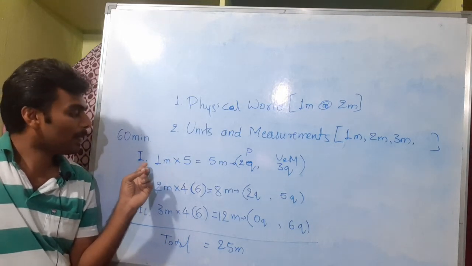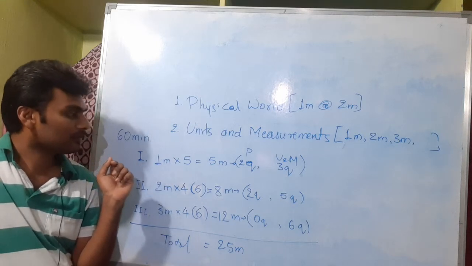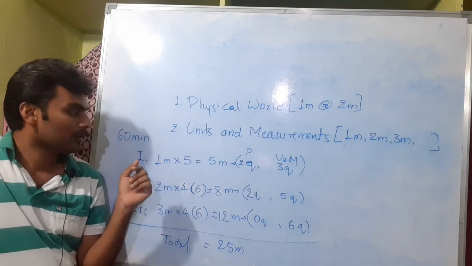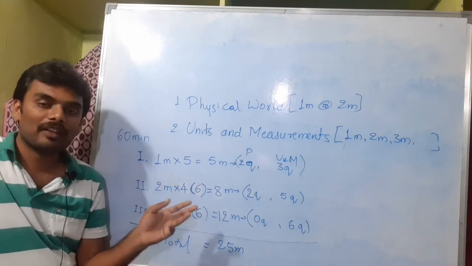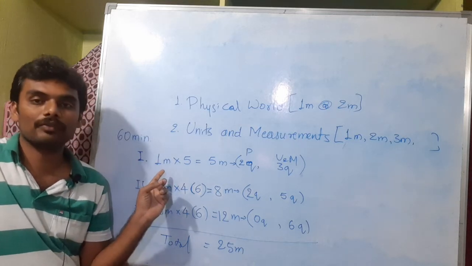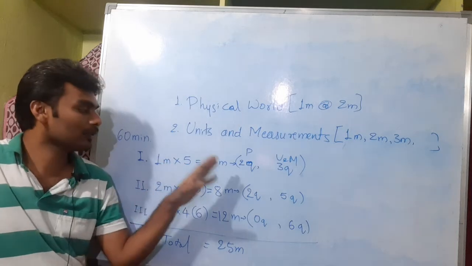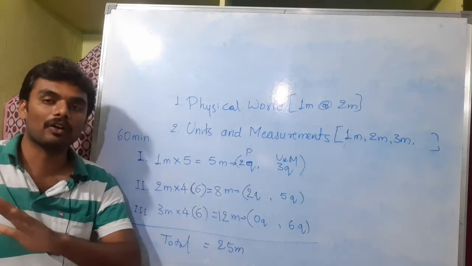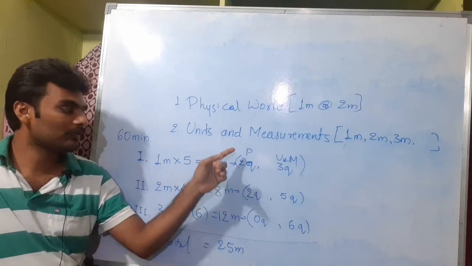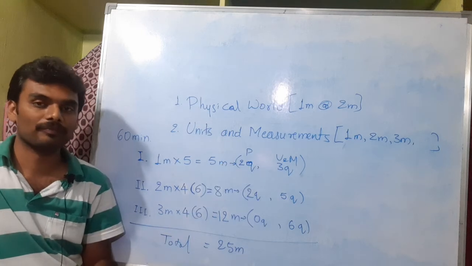Coming to the pattern of the question paper. This test question paper will have three mains. The first main consists of 5 one-mark questions, no options. So you will get 5 marks if you attend all 5 questions. And out of these 5, 2 will be from the first chapter, 3 questions will be from the second chapter.